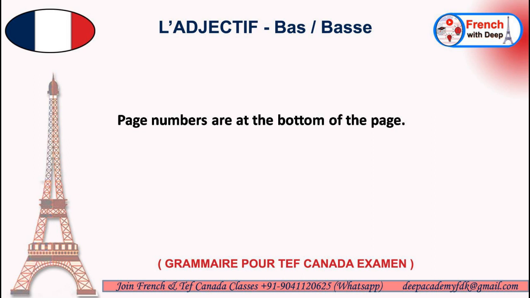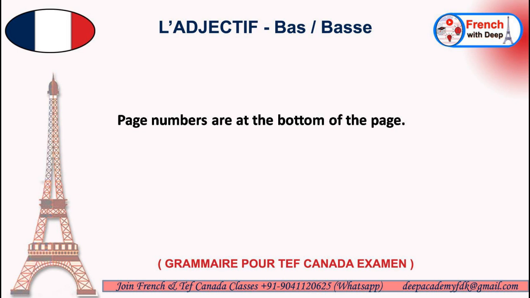Les numéros de page. Okay, next we have our helping verb "are." Are is from être, to be. So être conjugation in the present tense in the case of third person plural is sont, S-O-N-T. Okay, "at the bottom of the page." So for the bottom we have le bas.